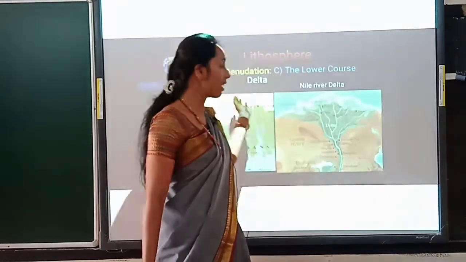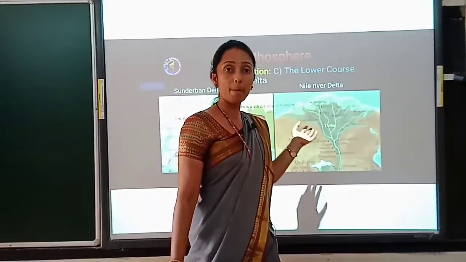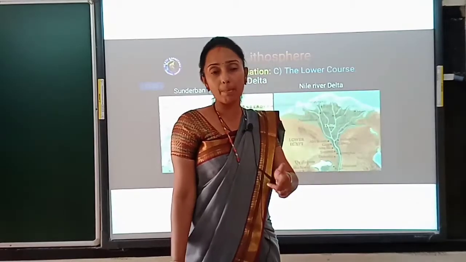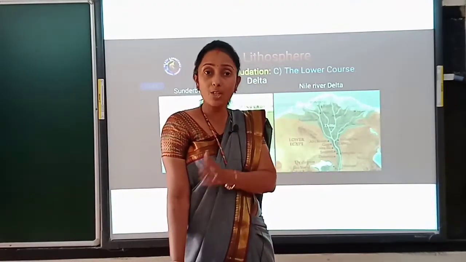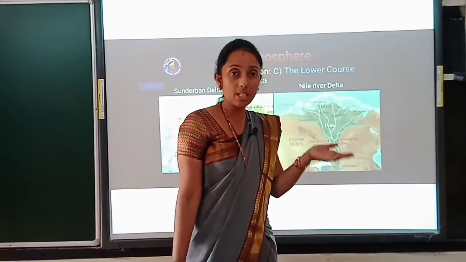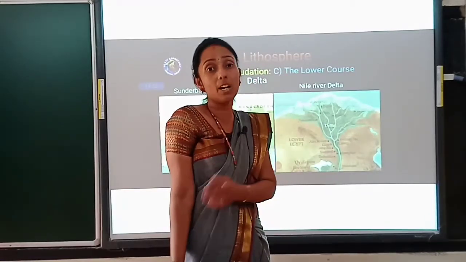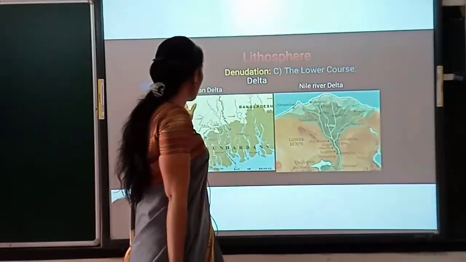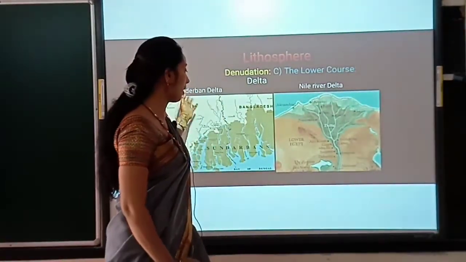While the river is flowing, the deposit from place A will be carried to place B or place C. Clear? So whatever erosion happened in one place will turn into fertility of the other land. That is because of that the Nile river has been formed and the Sundarban Delta has been formed.